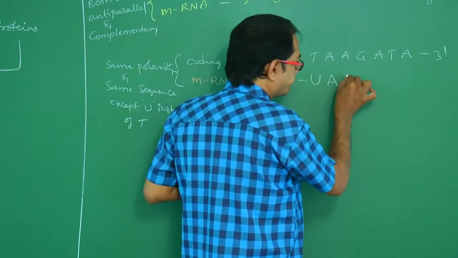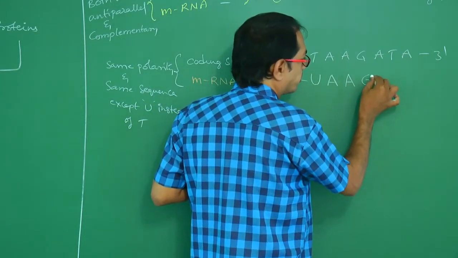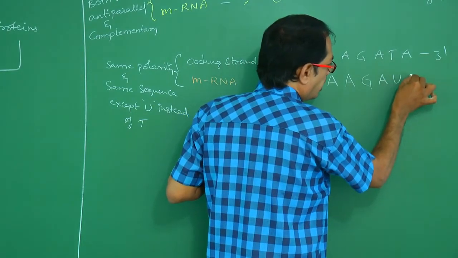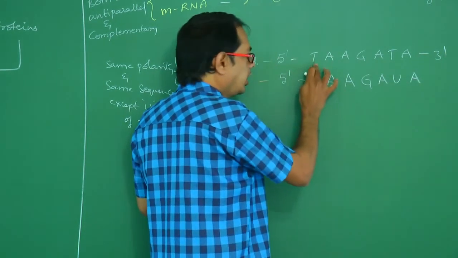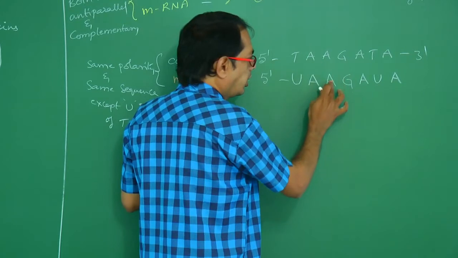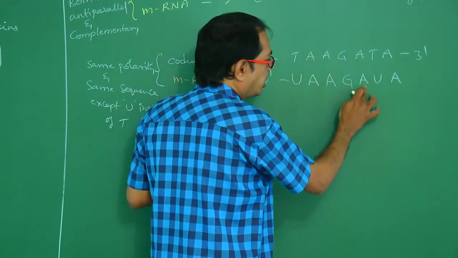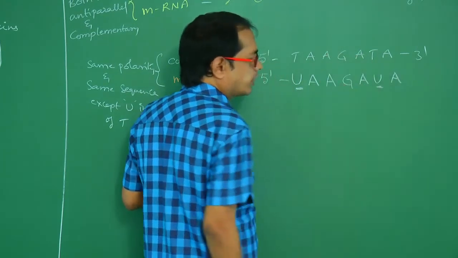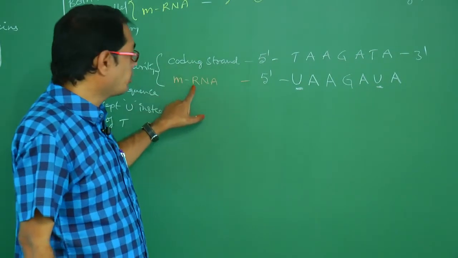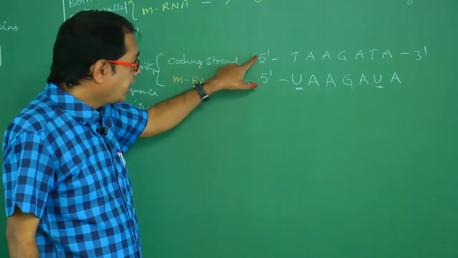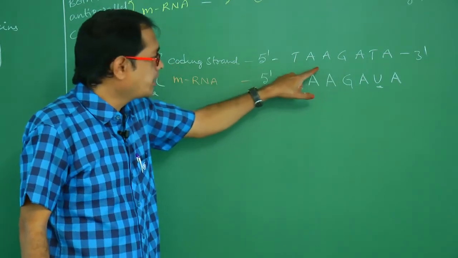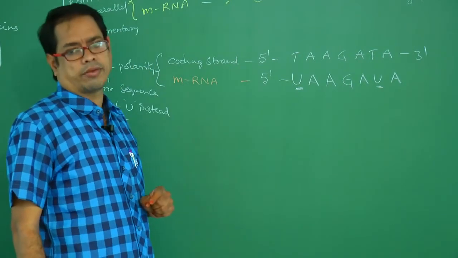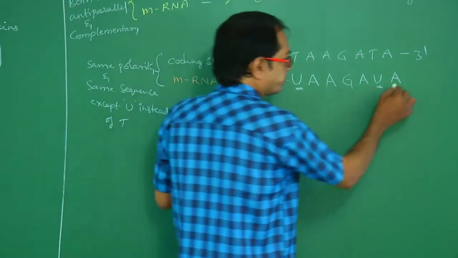A, G, A, T U, A, G, A, T U. So this one is changed, isn't it? What is the relation between these two? Same polarity, same sequence, except at the place of thymine, which is present in DNA, uracil is present in RNA. Okay, are you understanding, my dear students?